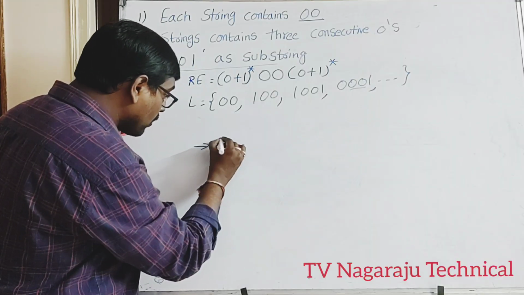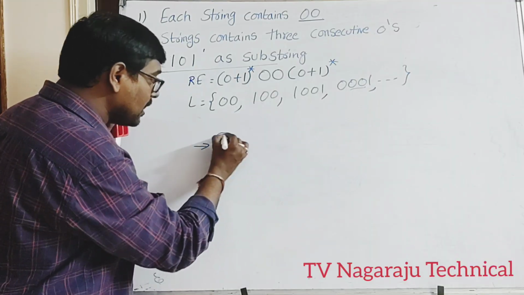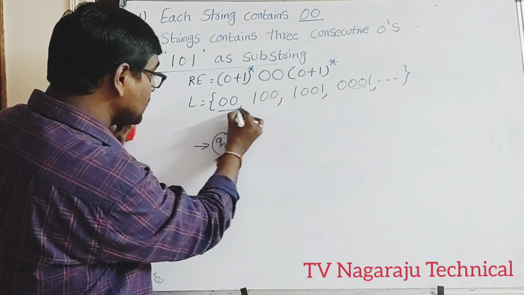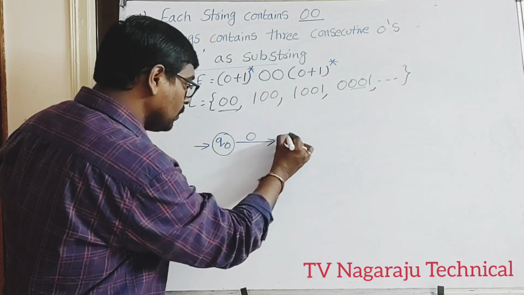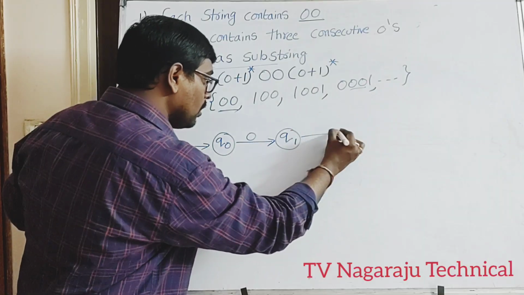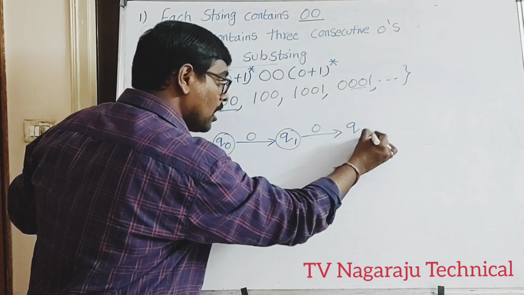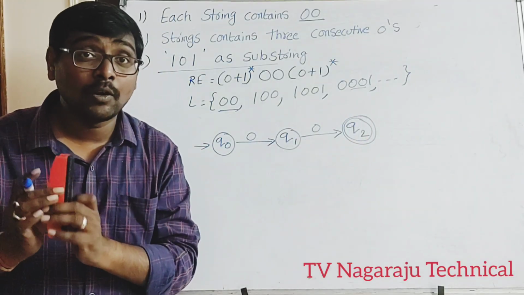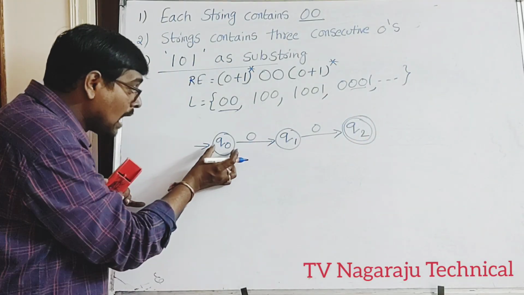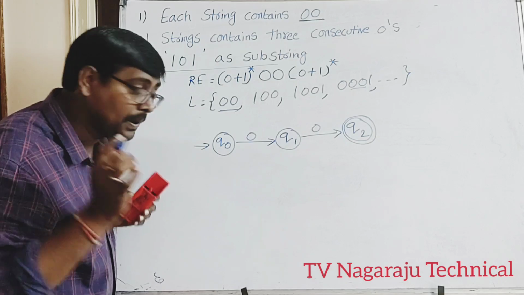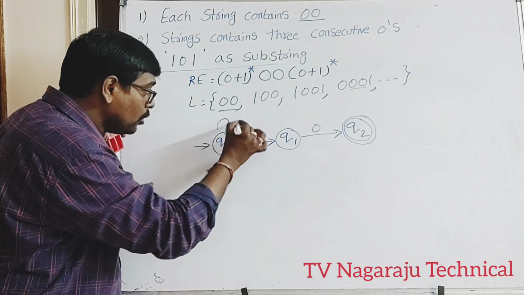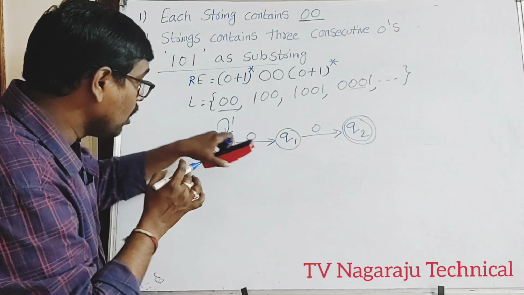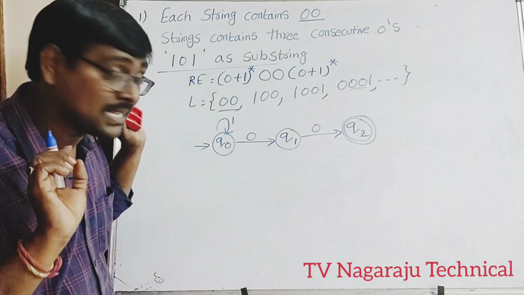According to that, write down Q0 as the initial state. First write down the DFA that satisfies the base case. On 0, Q0 moves to Q1, and on 0, Q1 moves to Q2. This is the final state. Now the question is on Q0, where does 00 appear? Before that you have any number of ones, that is not a problem.